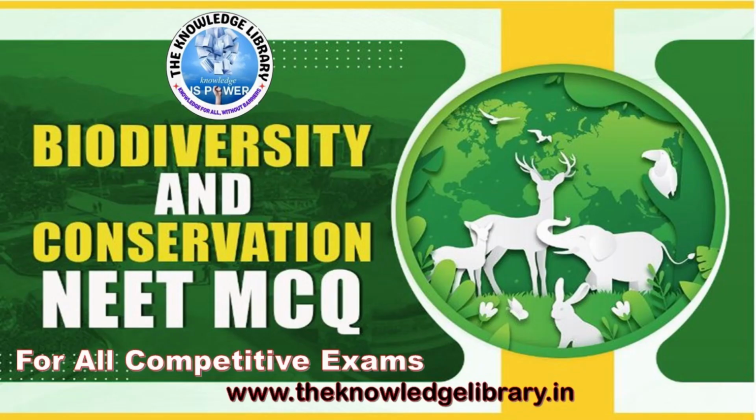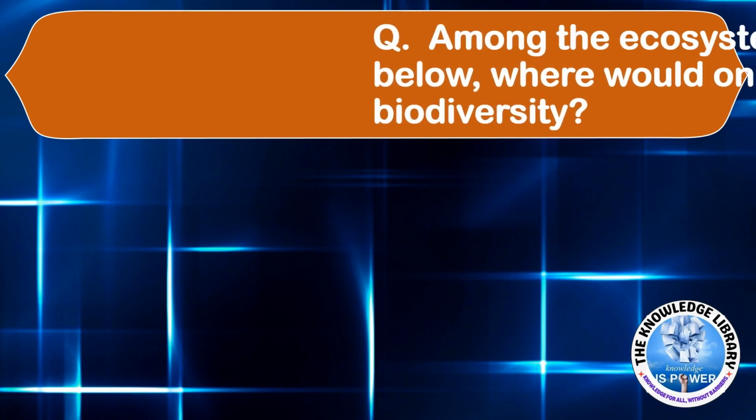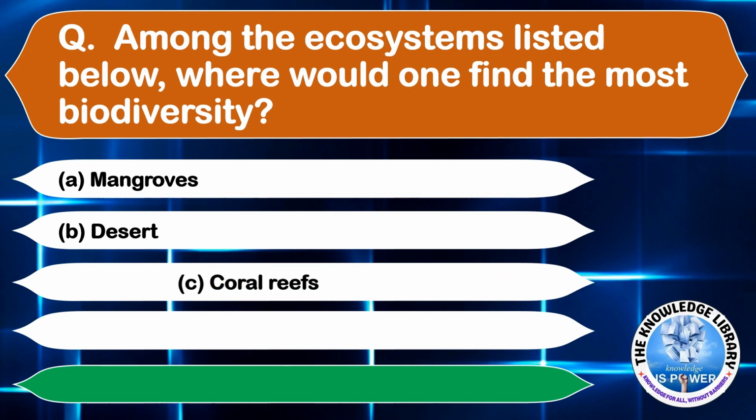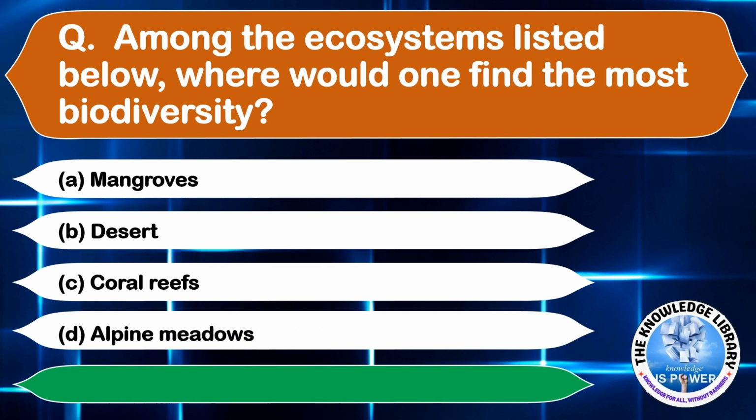Today we are going to discuss some important MCQs from the topic Biodiversity. So let us begin. Our first question is, among the ecosystems listed below, where would one find the most biodiversity? Option A, mangroves. Option B, desert. Option C, coral reefs. And option D, alpine meadows. The correct answer is option C, coral reefs.